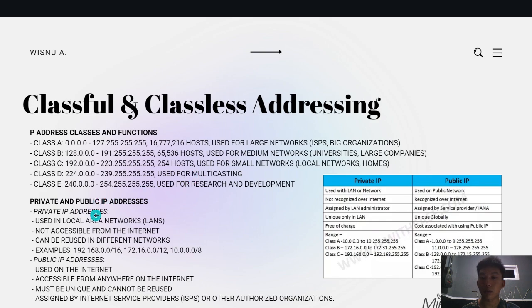And for private and public IP addresses: private IP addresses are used in local area networks, LANs, not accessible from the internet, and can be reused in different networks. And the public IP address is used on the internet, accessible from anywhere on the internet, must be unique and cannot be reused, and is assigned by Internet Service Providers (ISPs) or other authorized organizations.